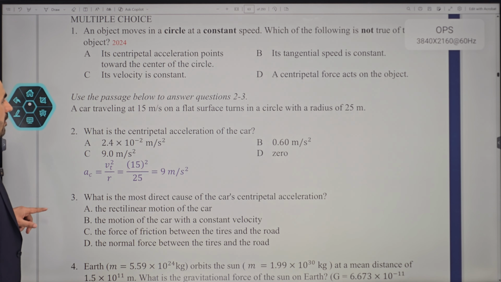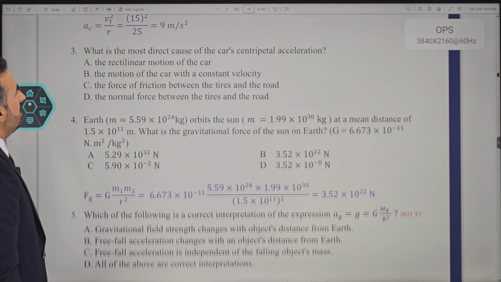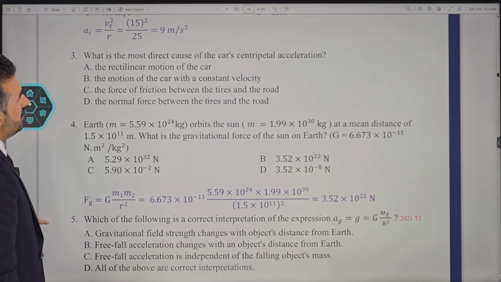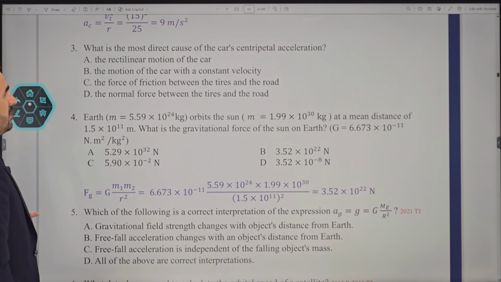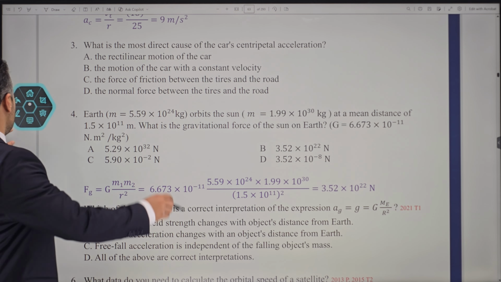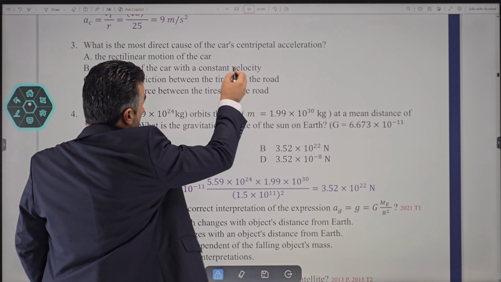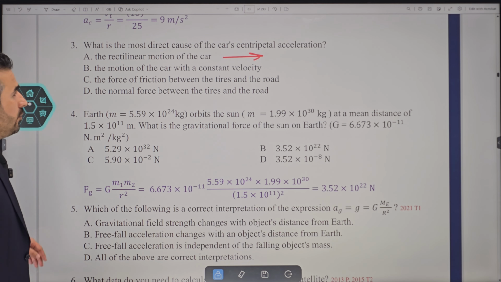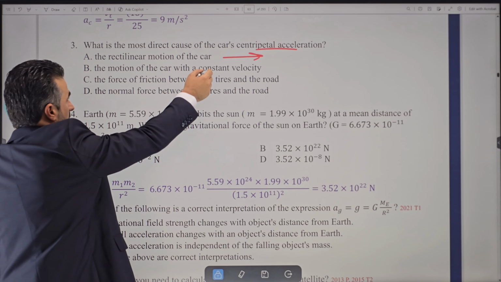All right. Now this one, I believe it is easy. What is the most direct cause of the car's centripetal acceleration? That is obvious too. The rectilinear motion of the car? Rectilinear means motion in a straight line. The motion of a car with a constant velocity? No. In order to have centripetal acceleration, the direction of the velocity must change, so it cannot be constant.